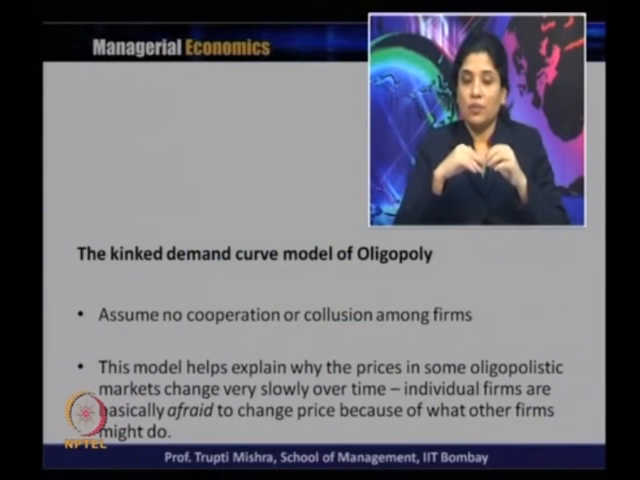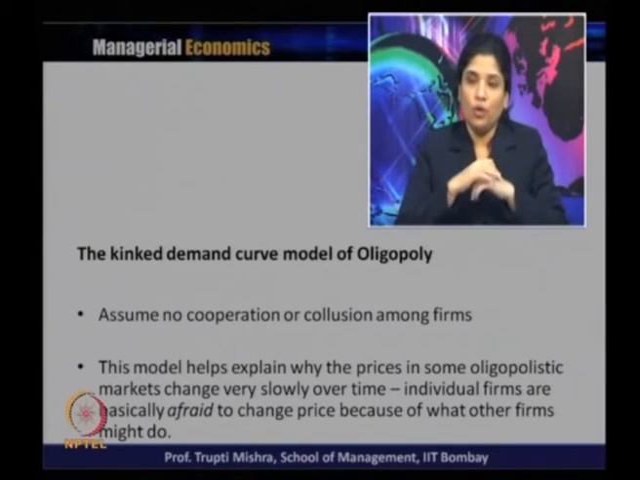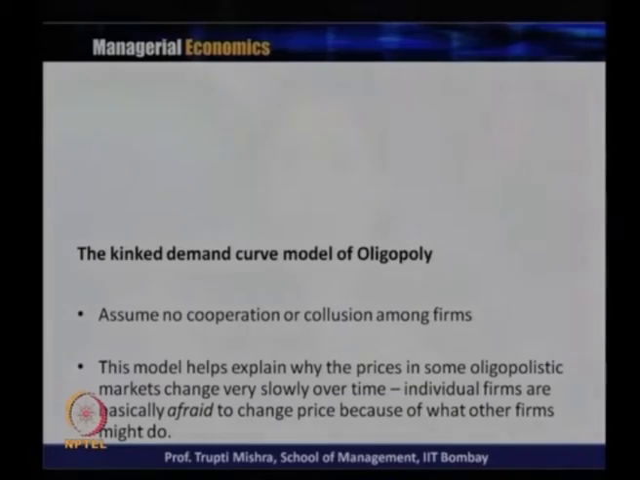Individual firms are basically afraid to change their price because of what other firms might do. If one firm changes, there is a possibility that the other firm may not change, and that is the reason they are afraid to change the price. In an oligopoly market, decreasing price may not be so slow, but increasing price is slow because the others may not follow.